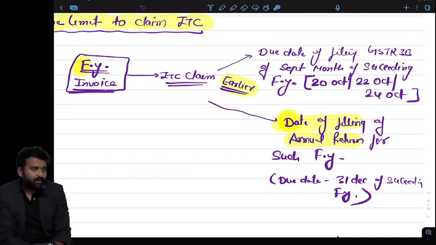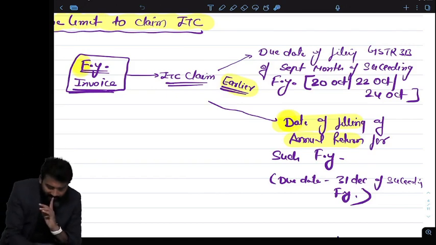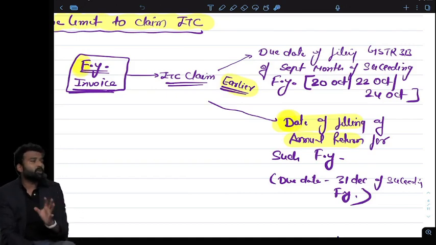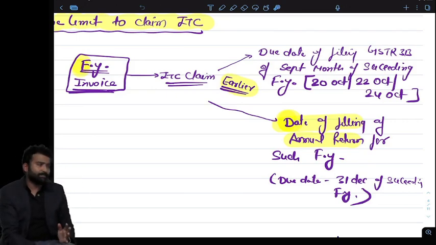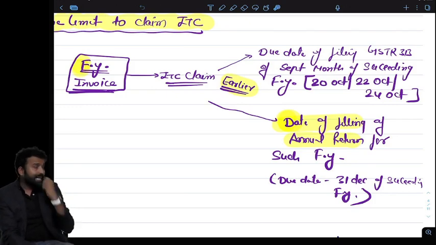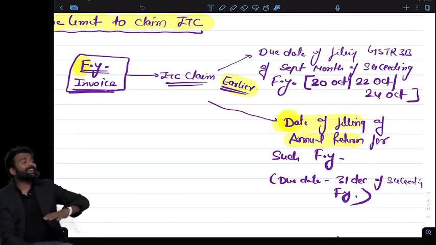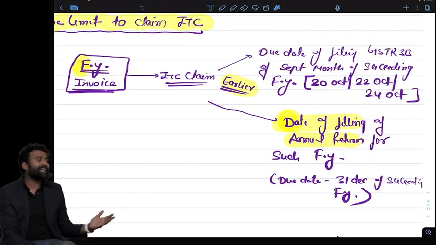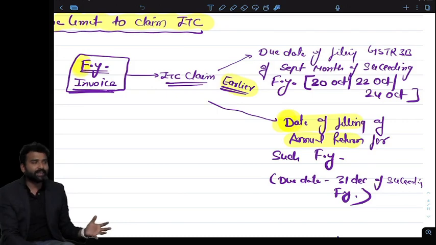After that, if you didn't claim the credit in the month of September, then your credit will be lapsed. Now you cannot claim the credit after the month of September. Claiming means I am talking about the availment, not the utilization. I have already told you I can utilize the credit in an infinite time period. There is no time bar on the using of the credit. The time bar is to claim the credit in the return.